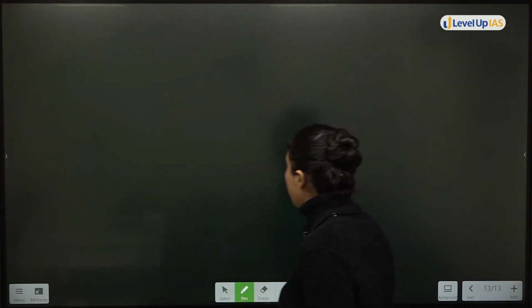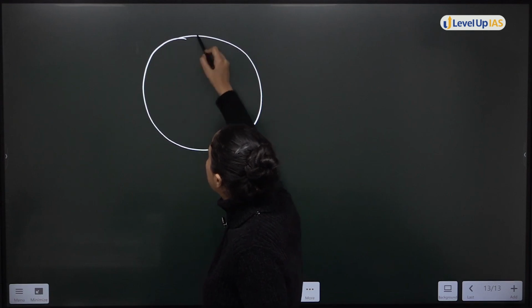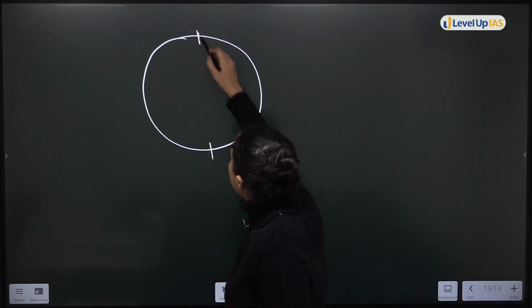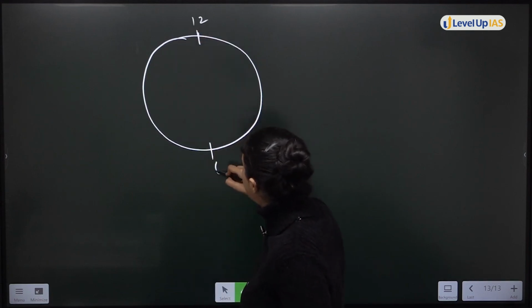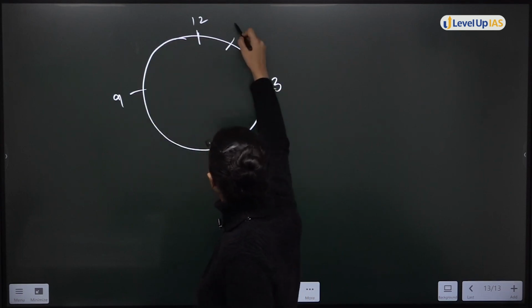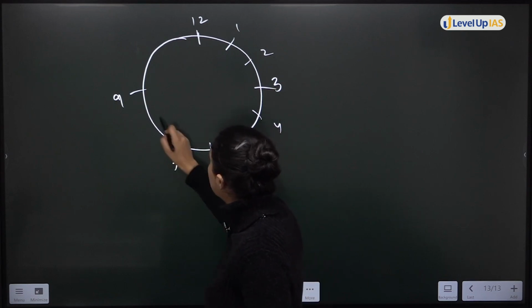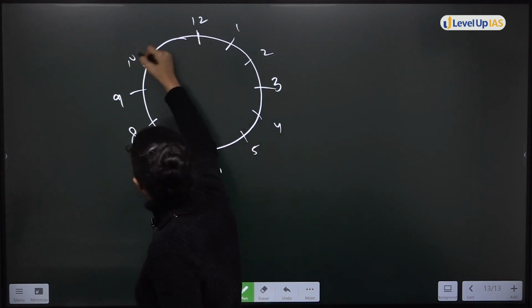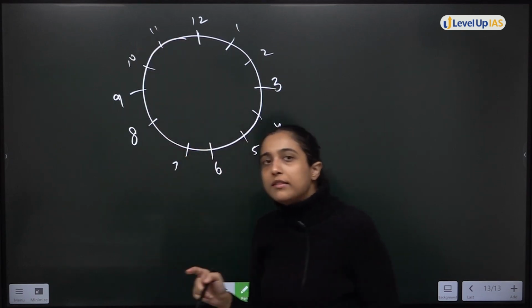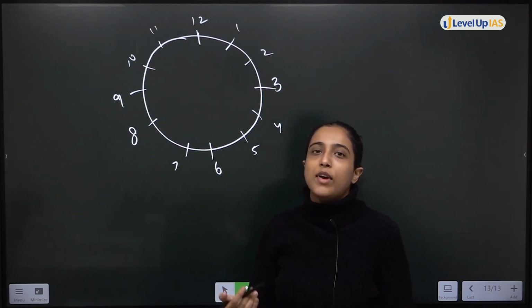So what you have to do, the question is nothing but this. Let's say this is 12, 6, 3, 9, 1, 2, 4, 5. These are the 12 points. You have to select 10 out of them in clockwise direction.